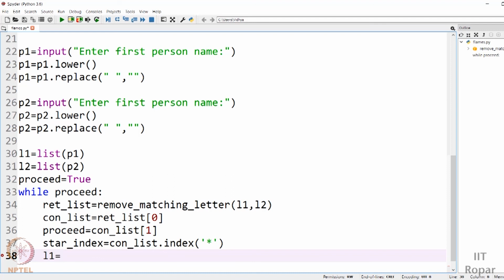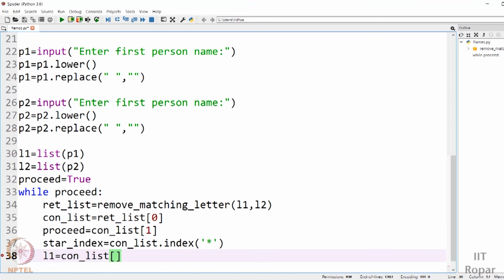I don't want the star. The function behaves in such a way that whatever I give as an end index will be ignored. As I had said, we give a start index and end index plus 1, so if you give just the end index, it will ignore that element as well. I don't want the star, I want the star to be ignored. That's why I'll give star index as my end index. I don't need to give a start index, I want it from the beginning, so the default value will be taken, and I'll just give the end index. So I'll do it from the concatenated list.